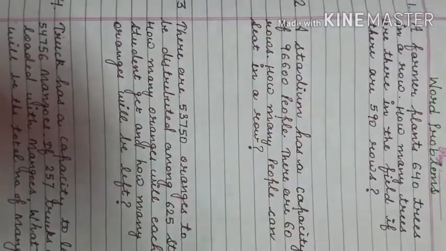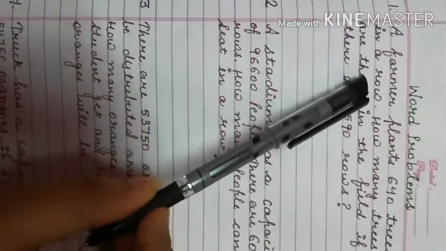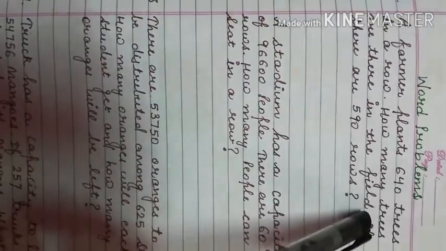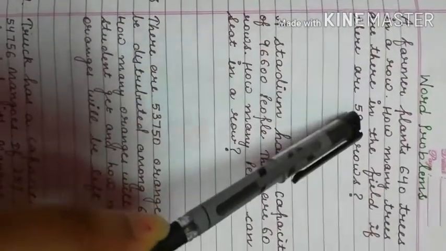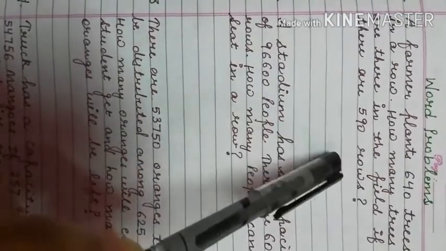So let us start with question number 1. A farmer plants 640 trees in a row. How many trees are there in the field if there are 590 rows?